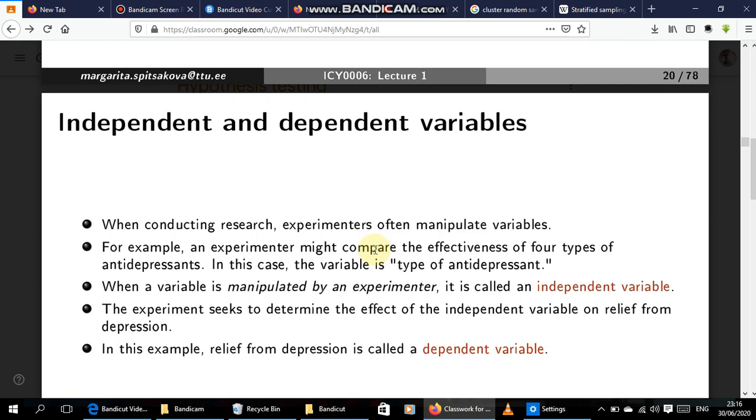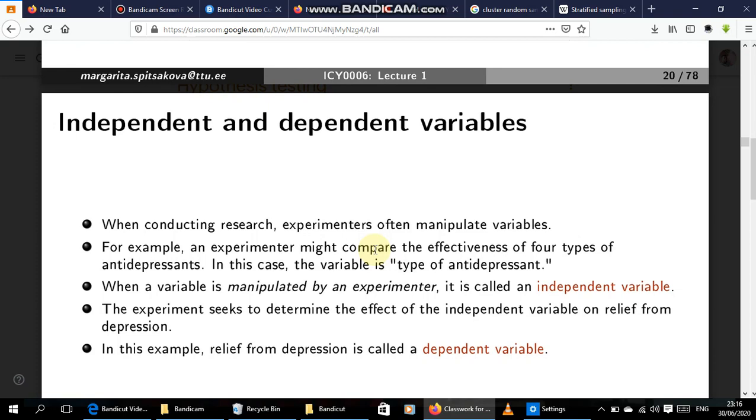The drug you take, you can call that drug an independent variable, because you are trying to look at the effect of that drug on the person. So you are manipulating the drug to get a result, an output. That output is a dependent variable because it comes as a result of the manipulations you did to